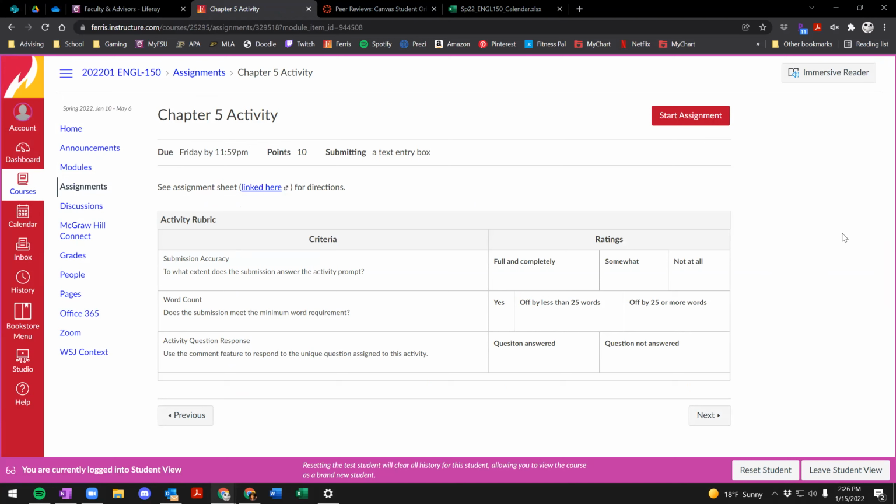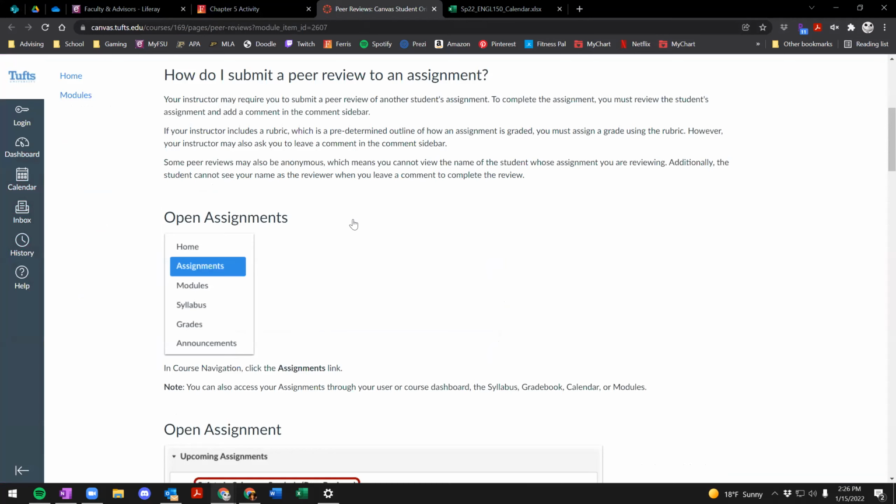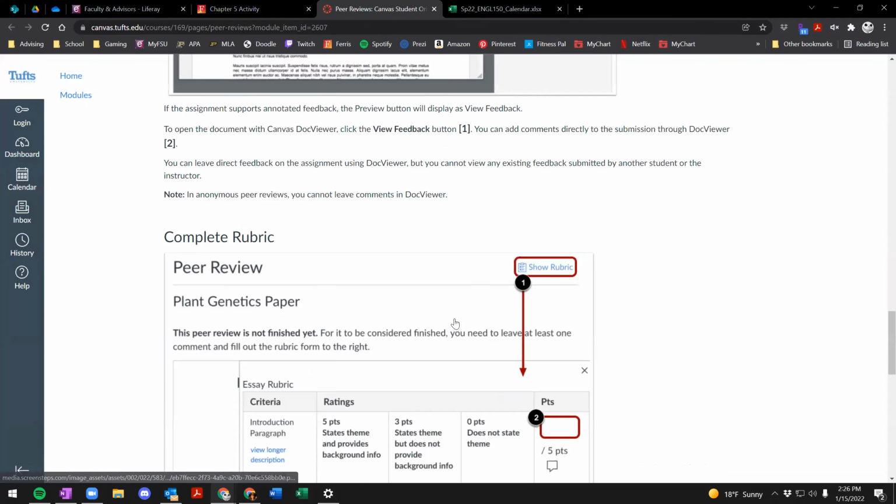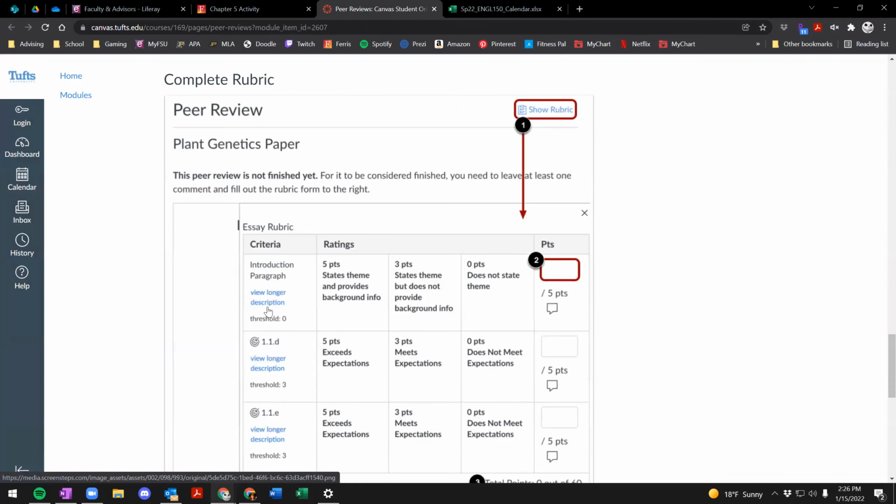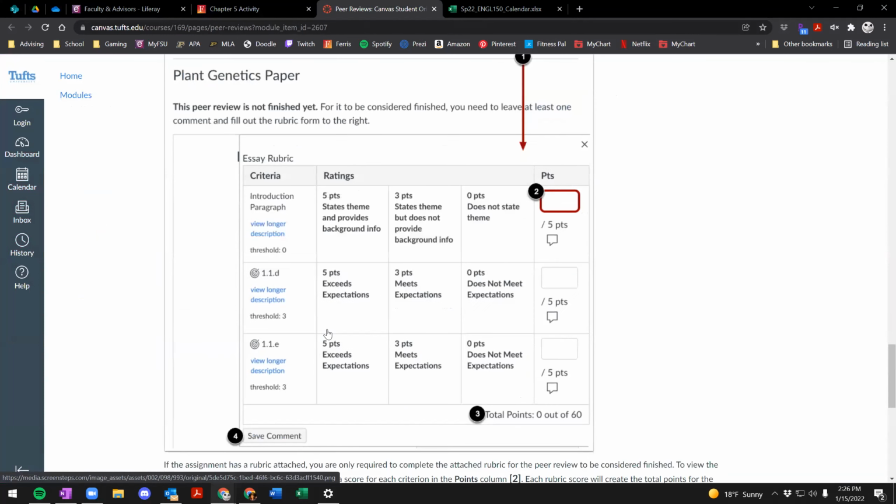A few things that I can't completely show here, because I'm only in a student view and I'm not actually a student in the class, is the actual evaluation, going through clicking on the different boxes like you see in this tutorial, where you've got your rubric pulled up.